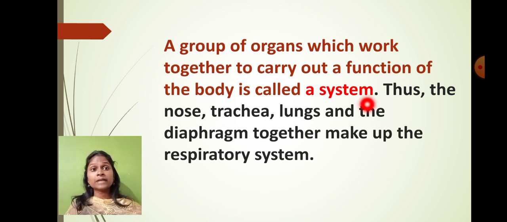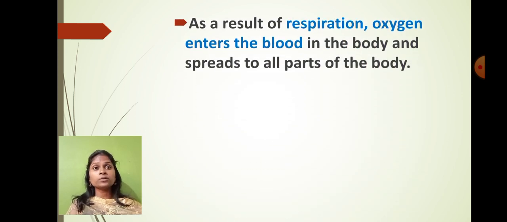Nose is one organ, trachea is one organ, lungs are one organ, and the diaphragm is one organ. When the lungs, trachea and diaphragm come together, they form one system, and that system is called what? Respiratory system. Okay, so just now we have discussed the digestion process as well. As a result of respiration, you all know that oxygen enters our body.